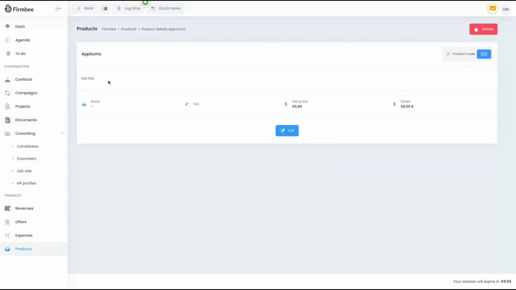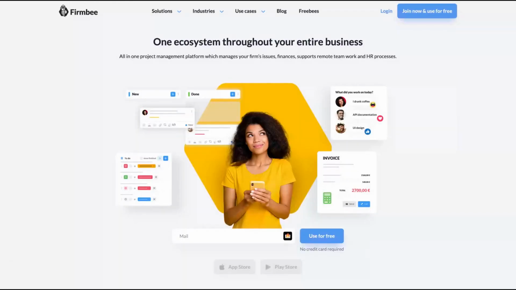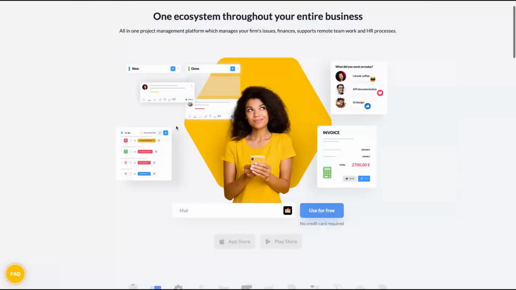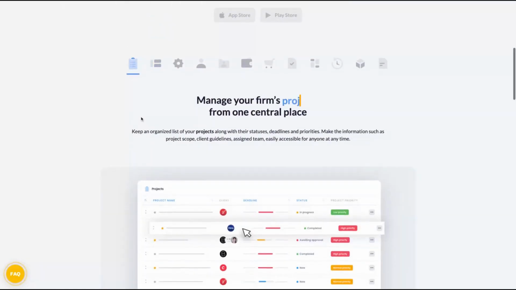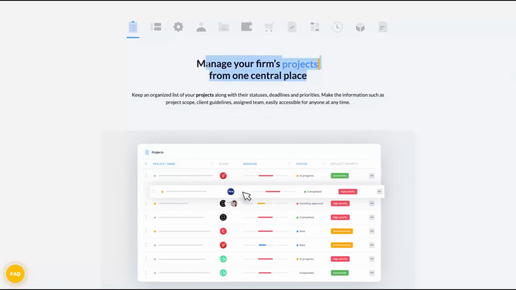Of course, the tool is much more complex than what I'm showing you. This is an overview of all the basic features of Firmbee. They also have WordPress features that you can check out on their website, where they give you some WordPress theme templates to get those job ads to work. And then here you can see the main features here on manage your firm's projects.